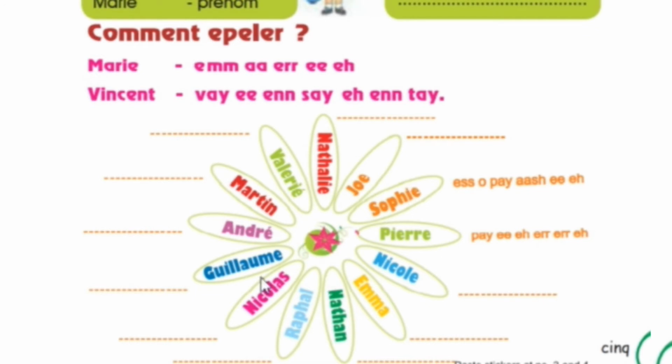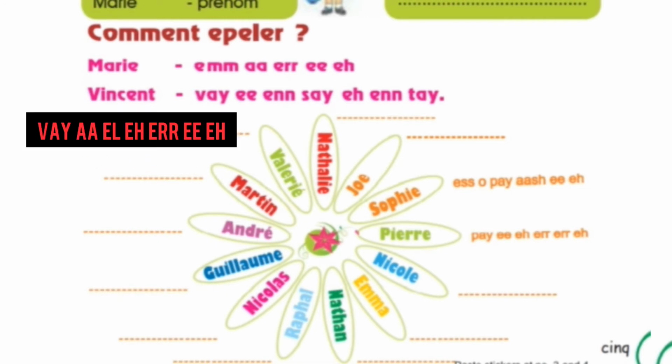So like this there is names. Like Sophie you can see here as O, P, H, E, A. Then Pierre, P, E, E, R, R, E. So like this you will see, for example Valerie, V, A, L, E, R, E, A, Valerie.